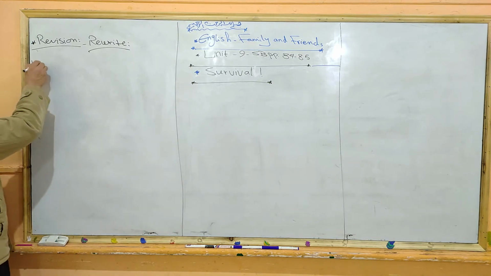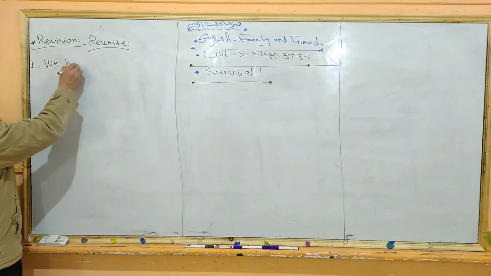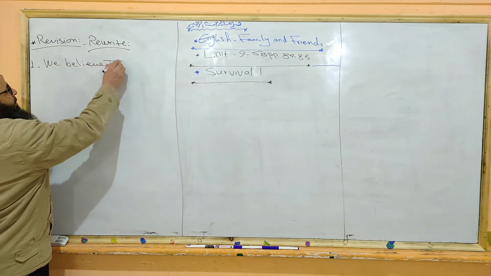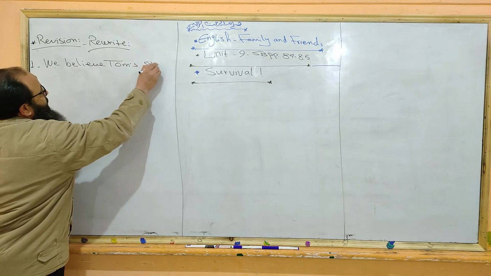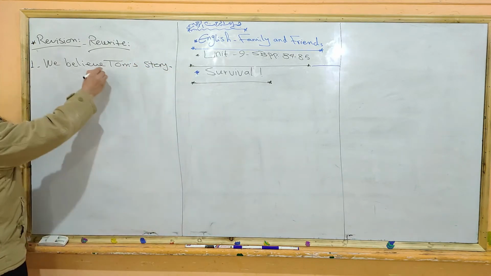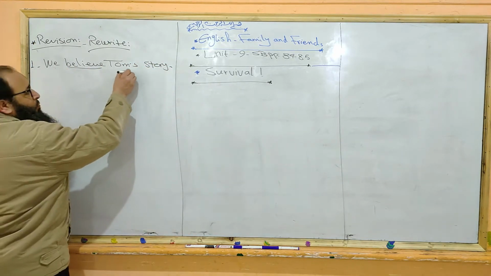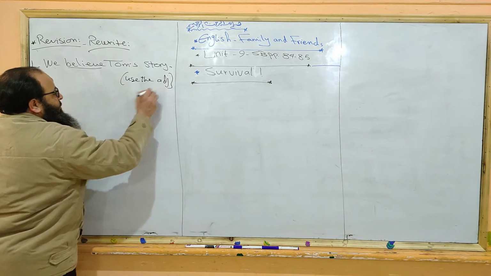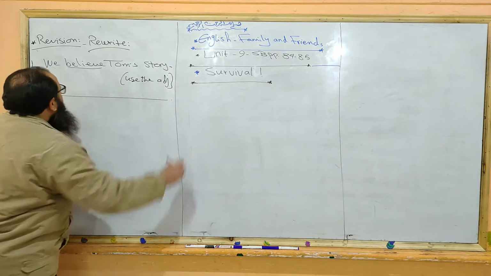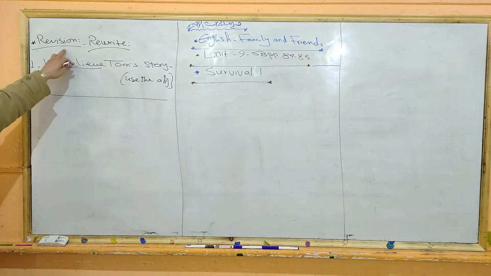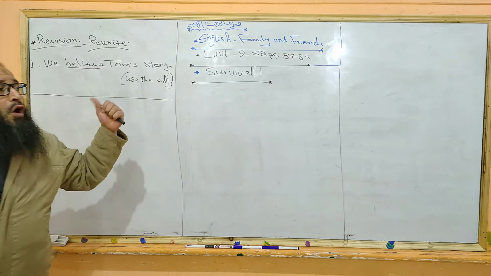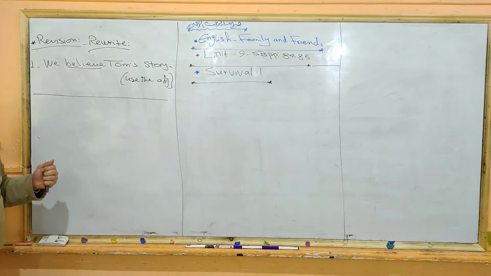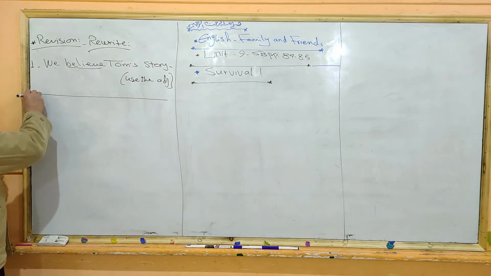Okay, number one, we believe Tom's story. Use the adjective. The verb believe, we are going to use the adjective from believe. Do you remember last time? What did we add?